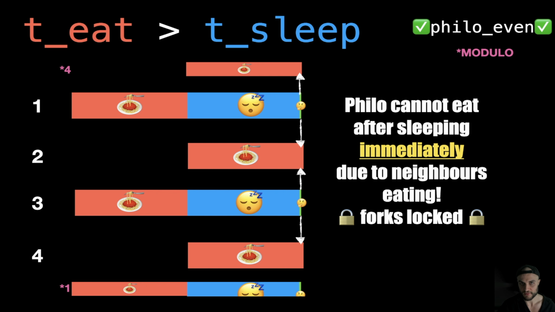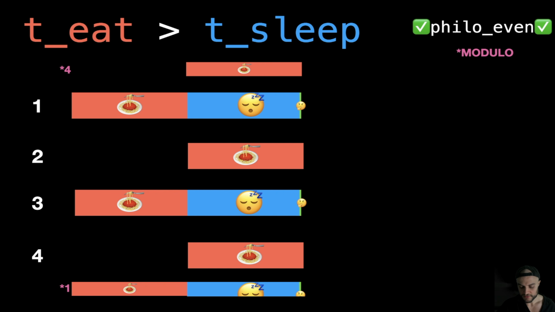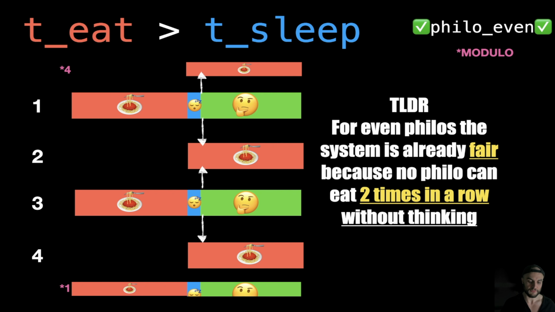Forcefully, there is some thinking time in a theoretical scenario, right? If the system works smoothly, perfectly. Same holds true if the sleeping time is very little, right? When the philosopher wakes up, he's still going to find the neighbors eating, so the forks are going to be locked. So TLDR, for even philosophers, the system is already fair because no philo can eat 2 times in a row, you see, because it's blocked by the neighbor, by default, by the system design, by the system architecture, if you want, right?